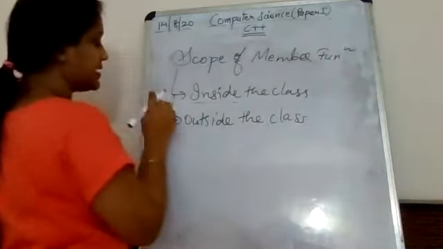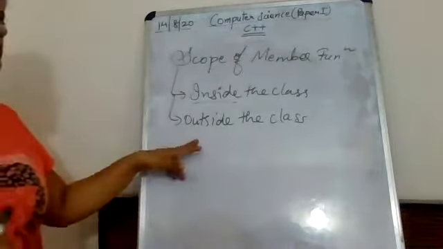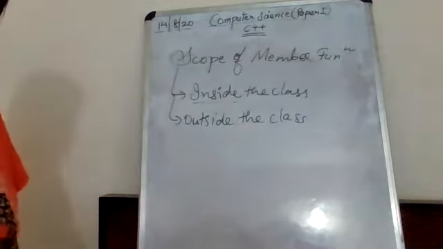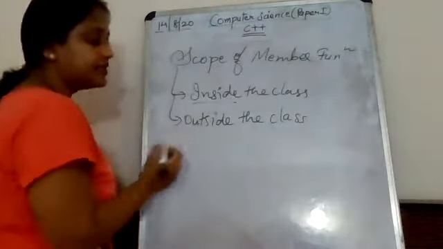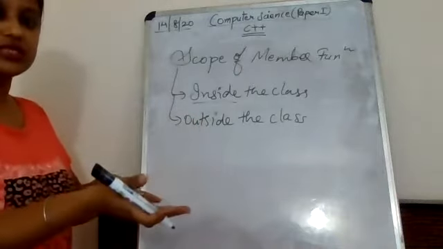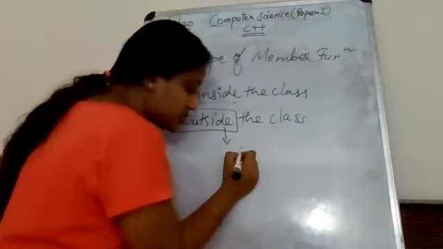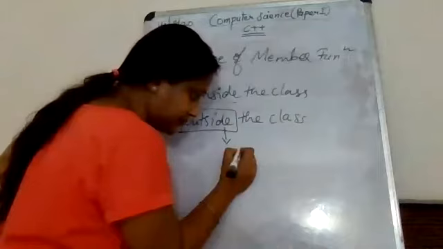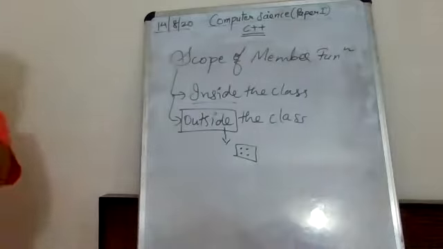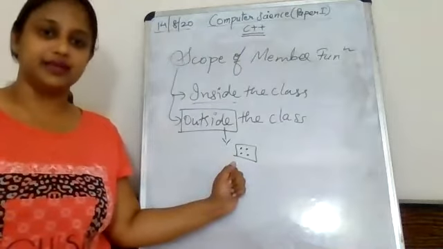Inside the class we had seen area and circumference of a circle program, and outside the class we had seen the same program, where we declared the member functions inside and defined them outside the class using scope resolution operator. So this is what we had done.